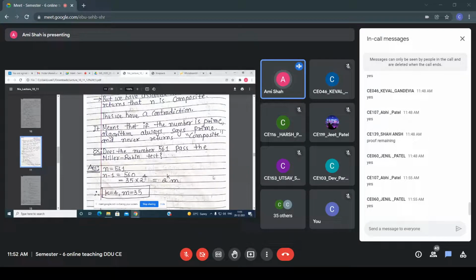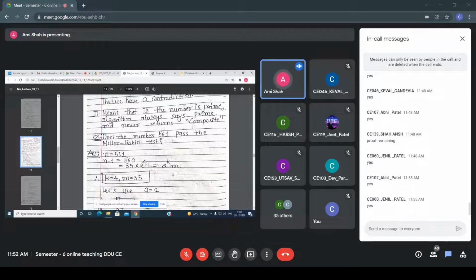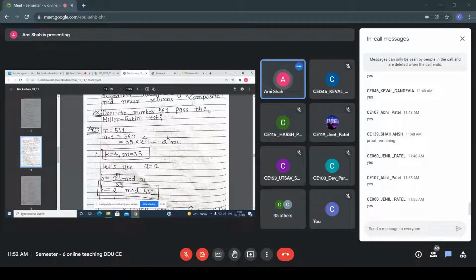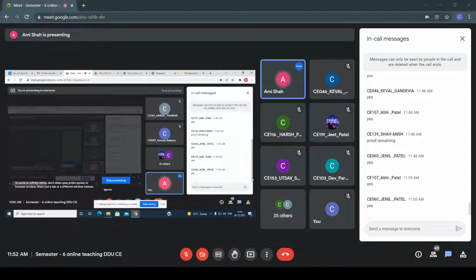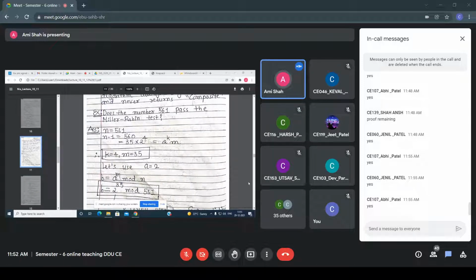Based on this algorithm, I explained this example last time: does the number 561 pass the Miller-Rabin test? The example is done, I think, right? Yes or no, everyone? The Miller-Rabin example, is it done in your class? Okay, so I will repeat that example again, and after that I will explain the proof.